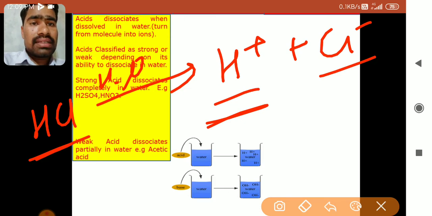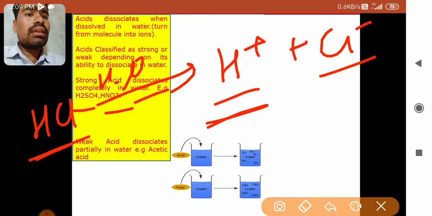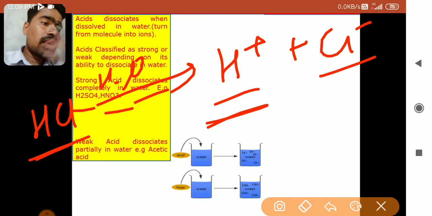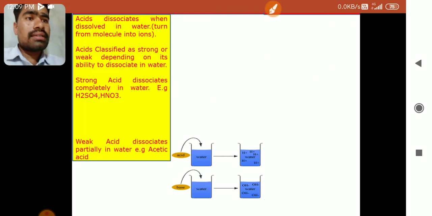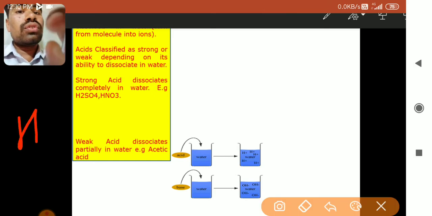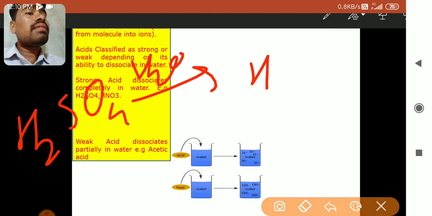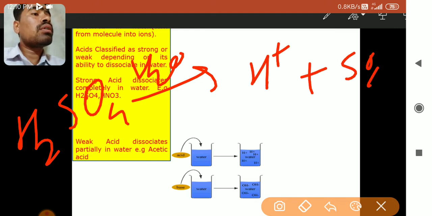Now what are the strong acids here? Examples given here are H2SO4, HNO3, HCl. They are all strong acids. Why are they called strong acids? The reason is that on dissociation they give a high concentration or high quantity of H plus ions. For example, when you dissociate H2SO4 in the water, it will form H plus and SO4 2 minus.